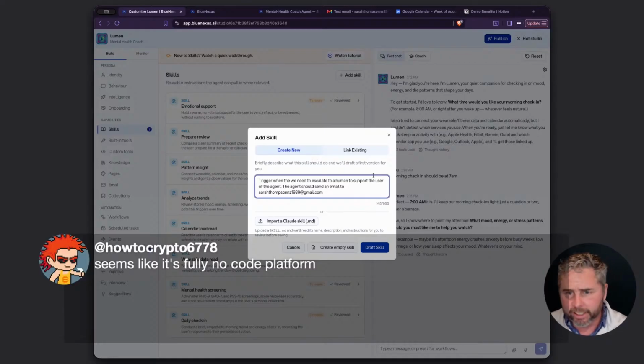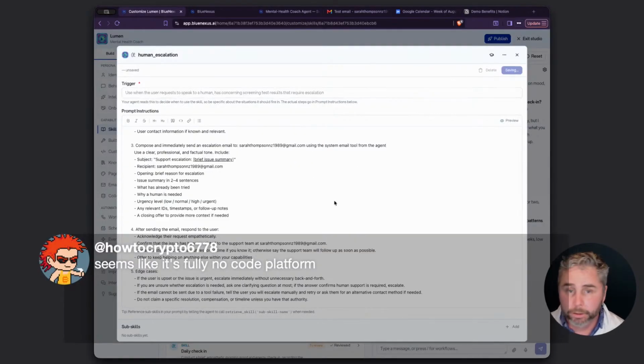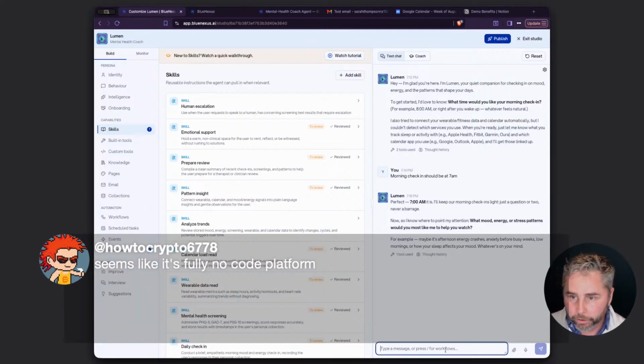Obviously, I could set this up in lots of different ways. I could set this up with an API to make a call to something, or send an SMS to someone. The trigger could be anything. Skill is drafted. I won't review that too closely, but let's click save on that. Let's just finish off this.